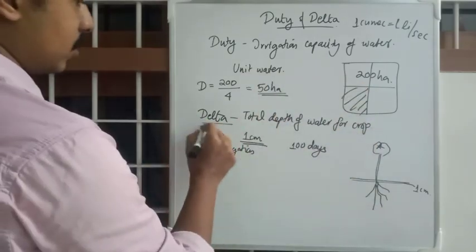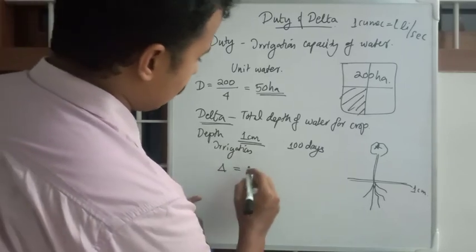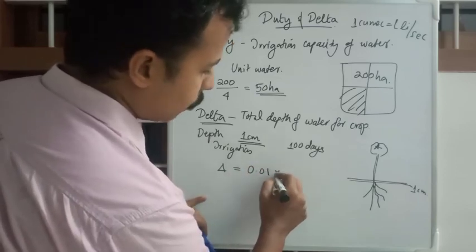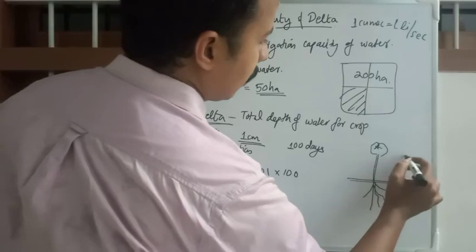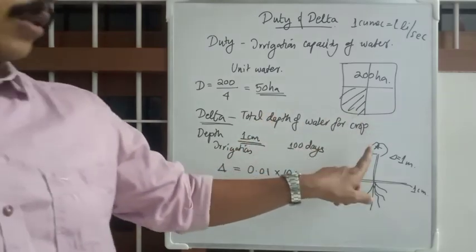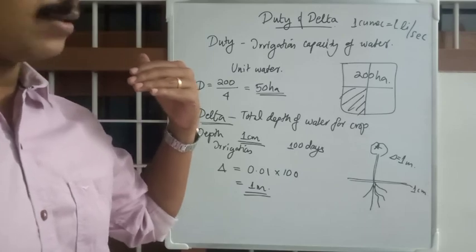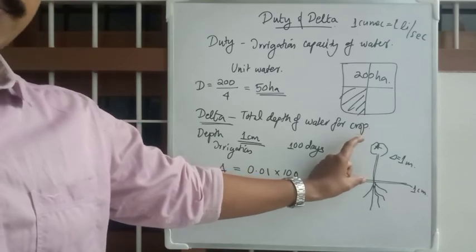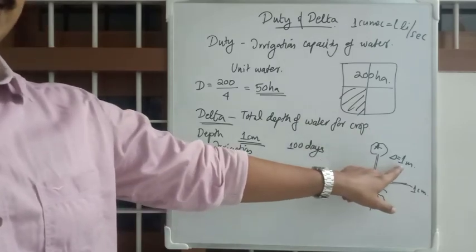So delta, the symbol is delta. Delta is 1 centimeter, that is 0.01 meters, times 100, that is 1 meter. 1 meter will be the delta. That means for this crop A to flourish and give whatever it has to give back to the farmer, you have to give total delta of 1 meter. You have to give depth of water in its life period of 1 meter.